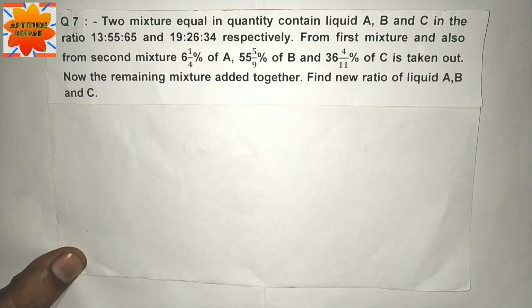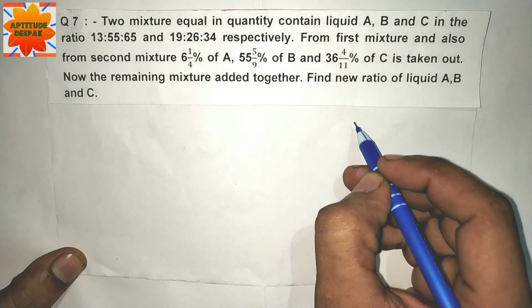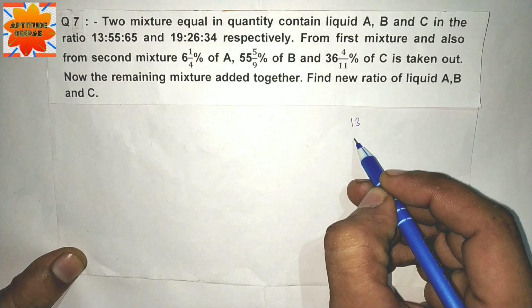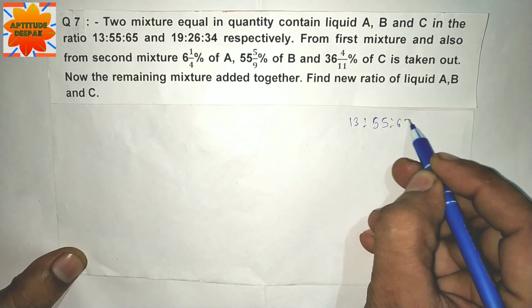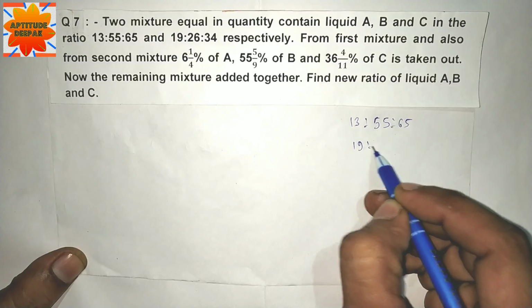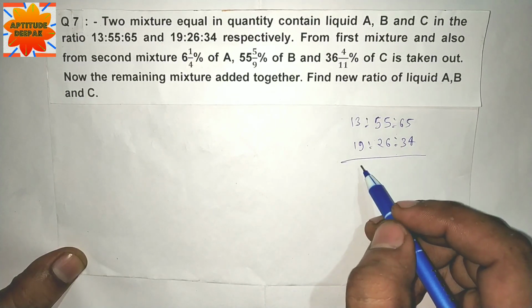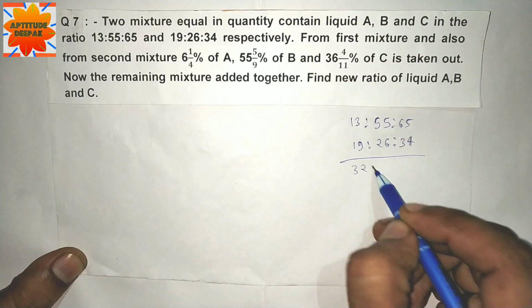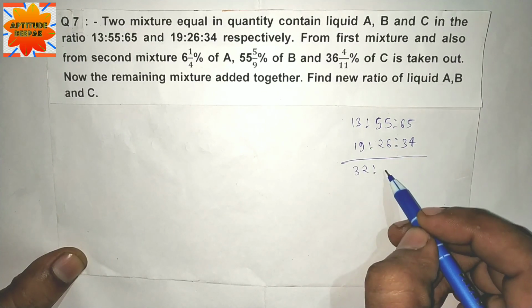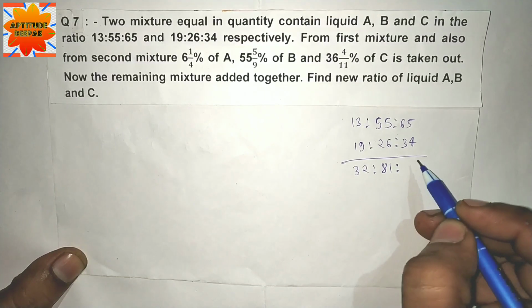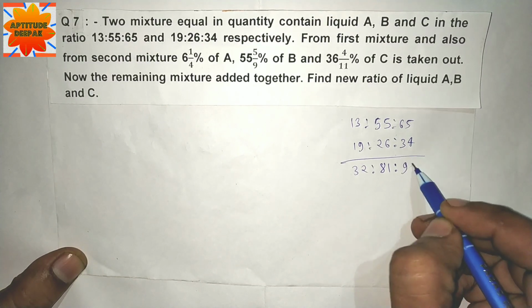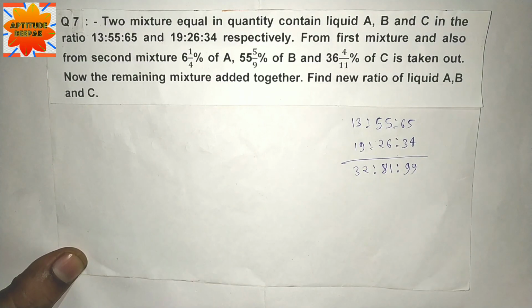Now the remaining mixtures are added together. Find the new ratio of liquids A, B, C. So equal quantity: 13, 55, 65 and 19, 26, 34. So total is 19 and 13 is 32, 55 and 26 is 81, 65 and 34 is 99. This is the total ratio of ABC.